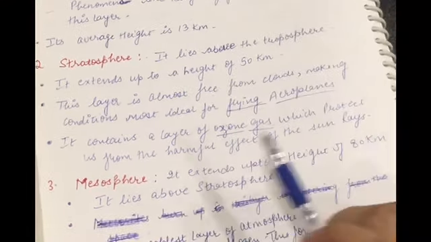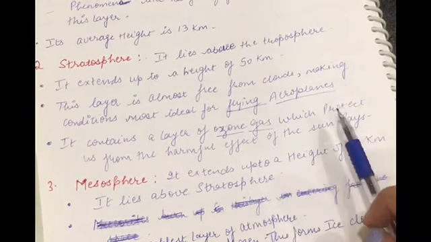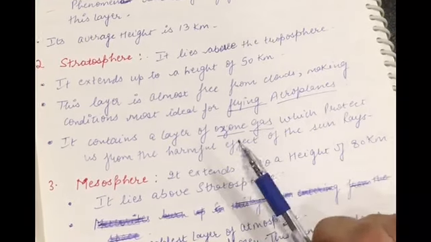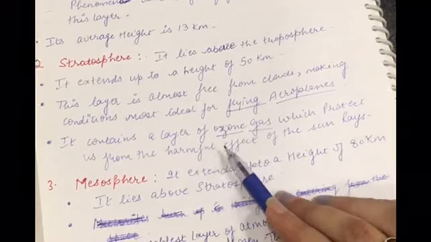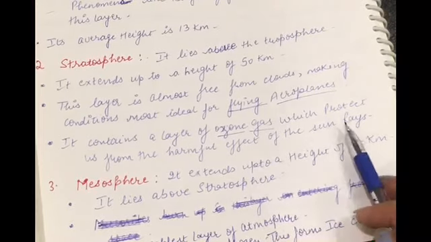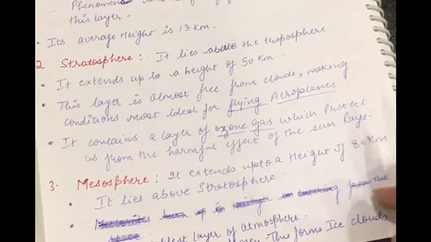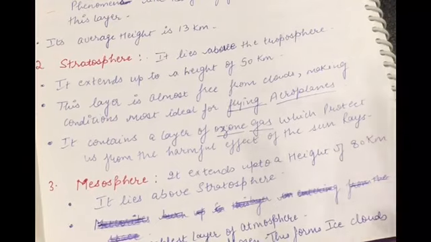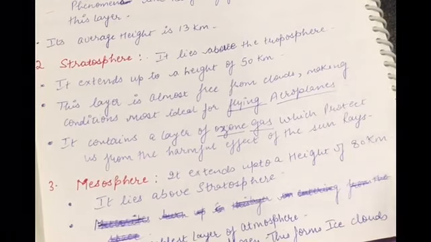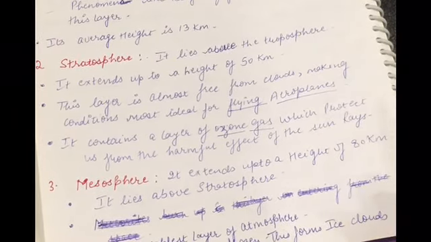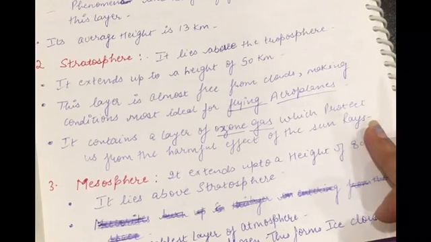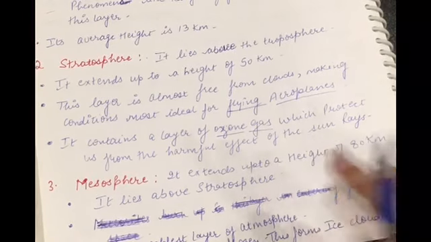It contains a layer of ozone gas which protects human beings from the harmful radiation of the sun. So where do aeroplanes fly? In the stratosphere. Where is the ozone layer? In the stratosphere, which protects us from the sun's harmful rays.